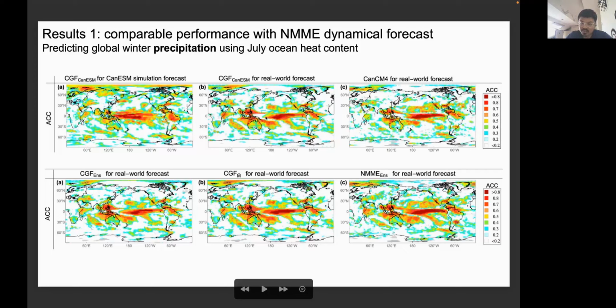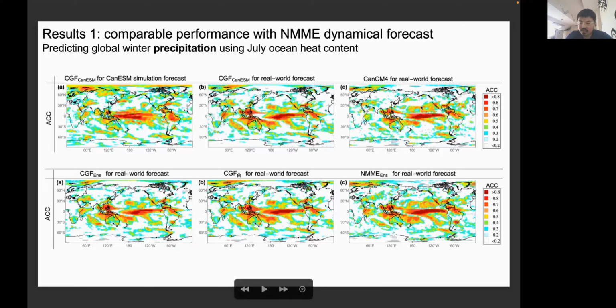But if we apply this relationship for real-world forecasting, the correlation coefficient is below 0.2, which means the model shows an overconfident relationship in how the ocean regulates the precipitation for the Maritime Continent. However, this relationship fails to apply in reality. This is an overconfident failure of the model.